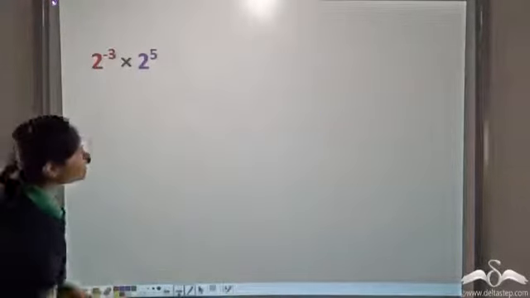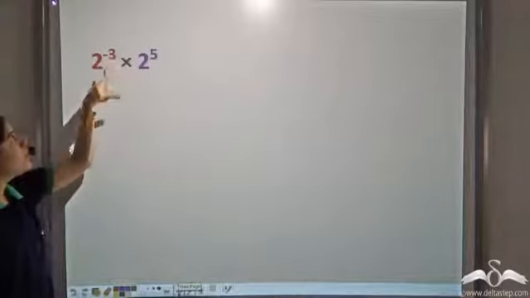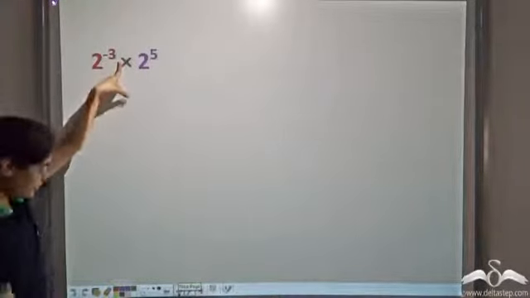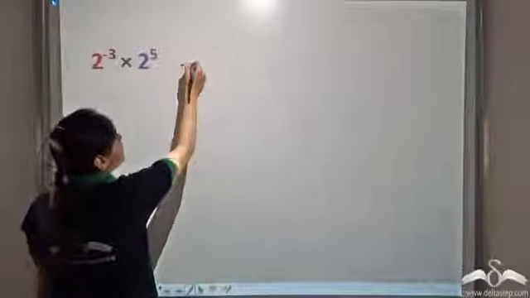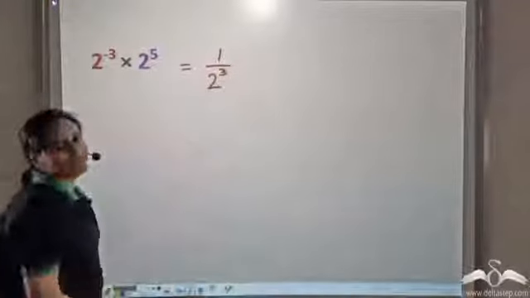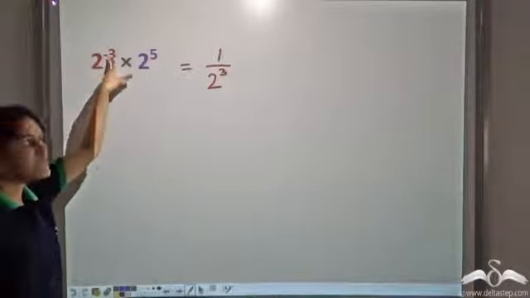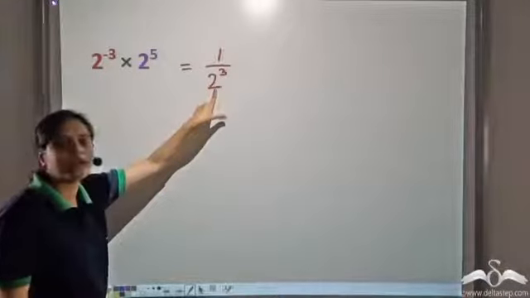Now what happens if one of the powers is negative? 2 to the power negative 3 can be written as 1 by 2 to the power 3. We have made this negative exponent positive by taking this exponential in the denominator.